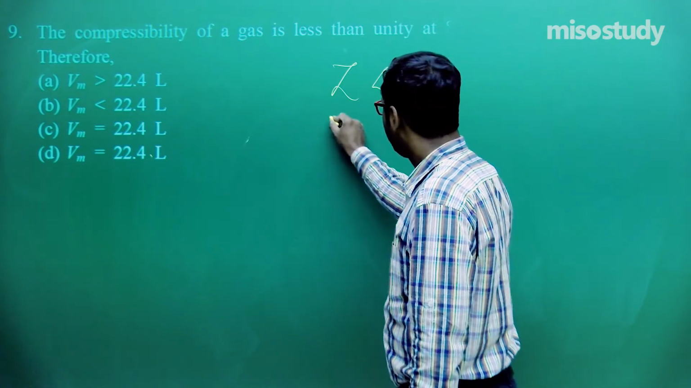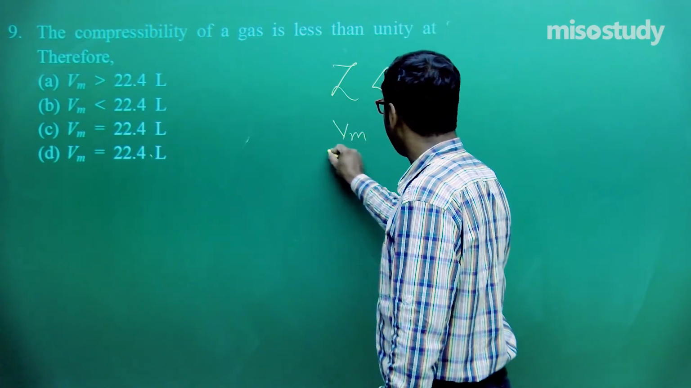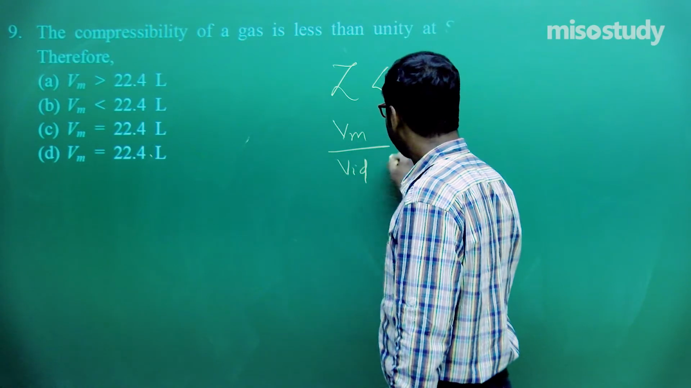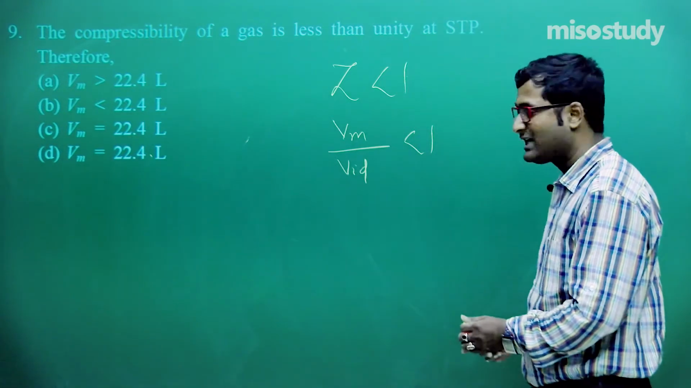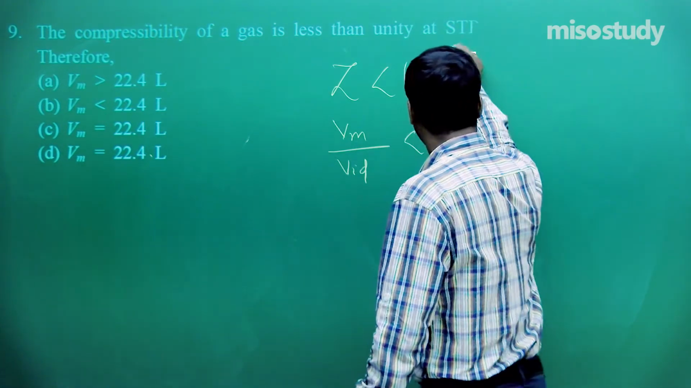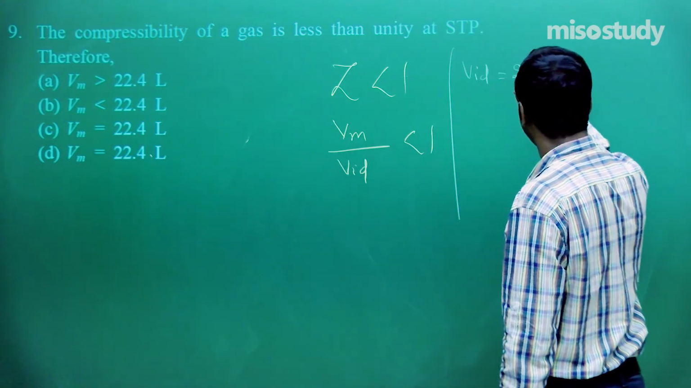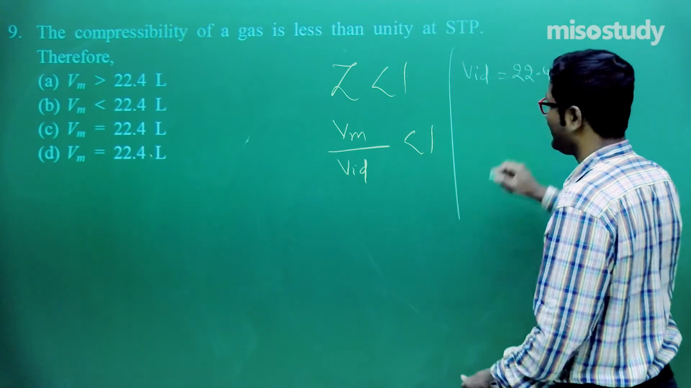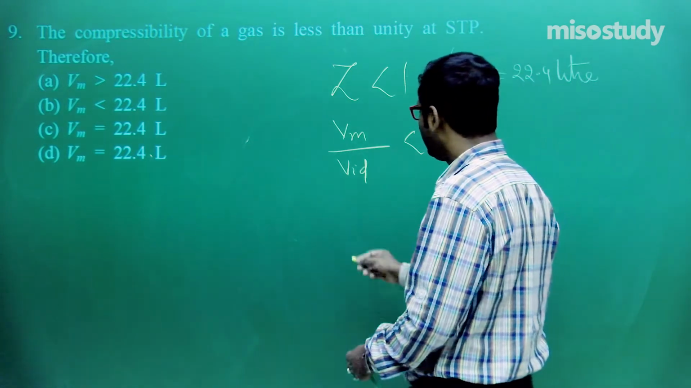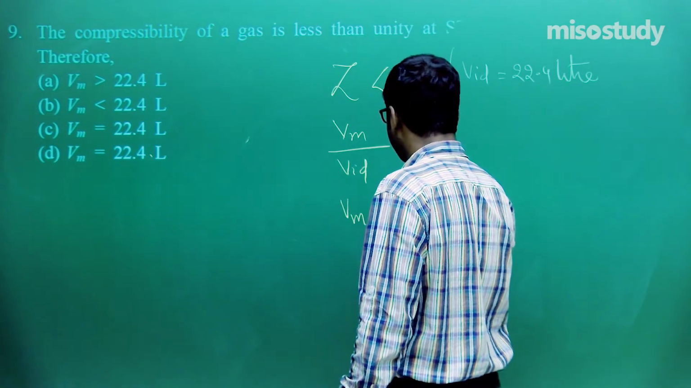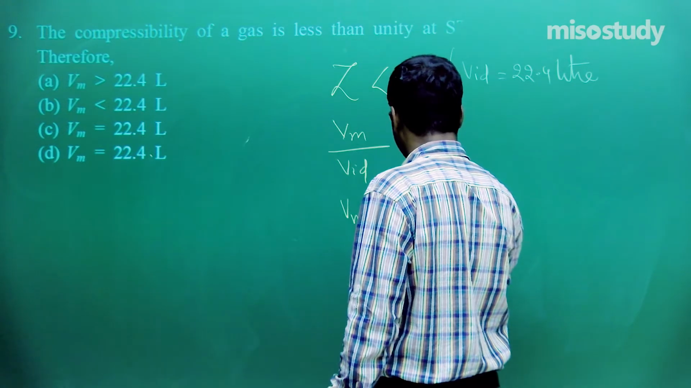We all know Z is equal to Vm upon V ideal. Now here Z is less than 1. As we know, at STP V ideal is equal to, friend, 22.4 liter. Clear to you? Put this value, then what will happen? Vm is less than 22.4.